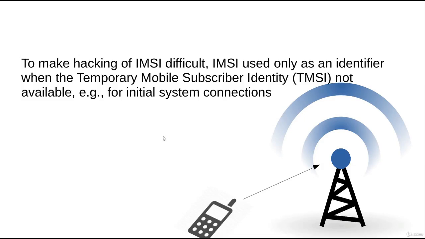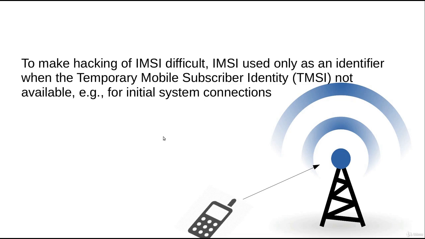And as IMSI is the identity of a subscriber, it rarely leaves the mobile station, or it is rarely sent over the air interface. It is only used on the air interface, on the wireless channel between the mobile station and the base station, when for example a mobile was switched off and is powered up, and basically it will register itself with the network.